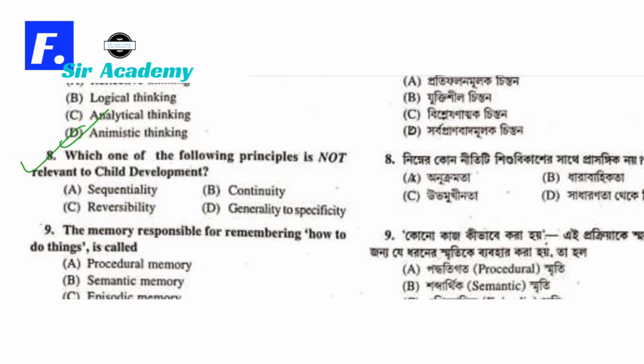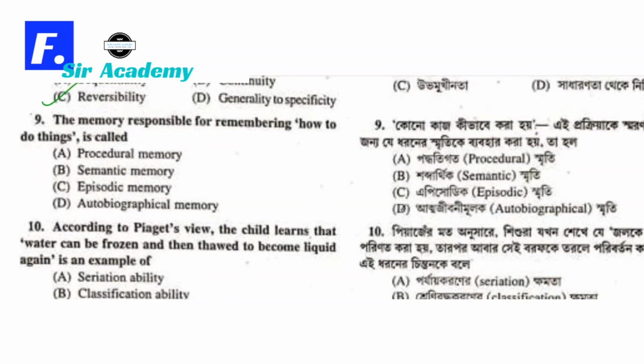Question number 8. Which one of the following principles is not relevant to child development? It's option C, reversibility. We can go for the next question.